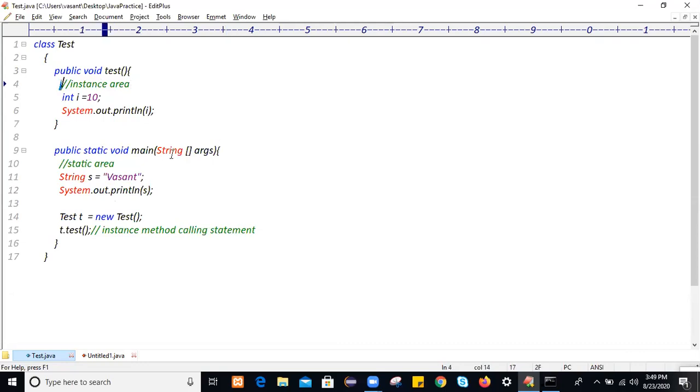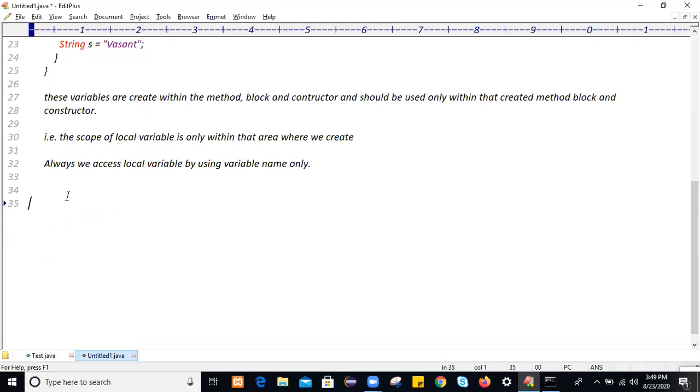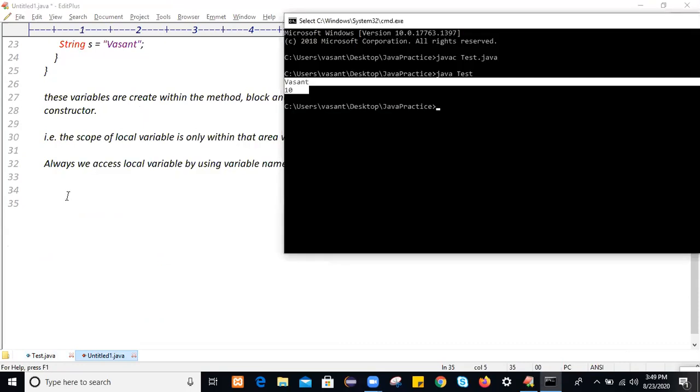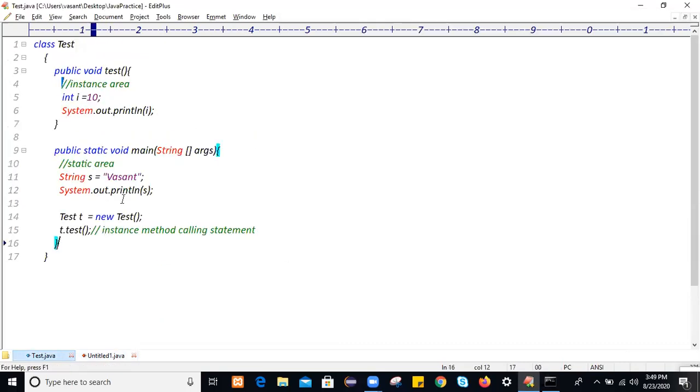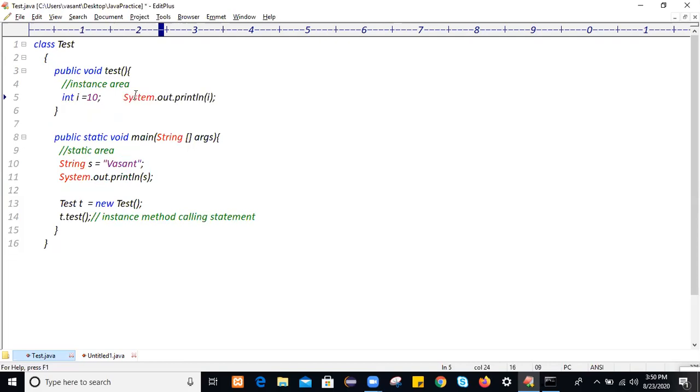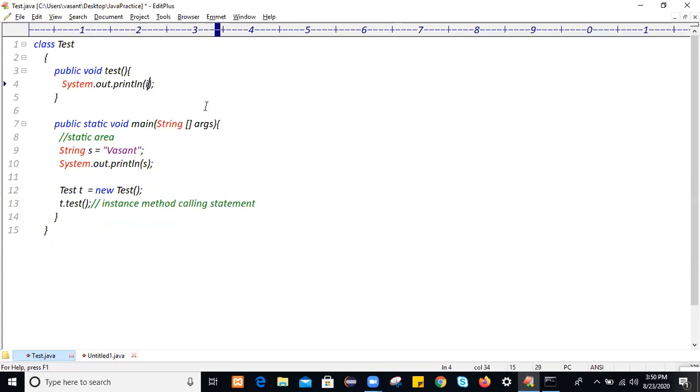Let's suppose, in the next example, you created a local variable within the main method, and you're trying to access that local variable outside the main method, inside this instance area. What will happen? You will get a compilation error. This variable is a local variable, and its scope is only within the main area. Outside the main area, it won't be visible.